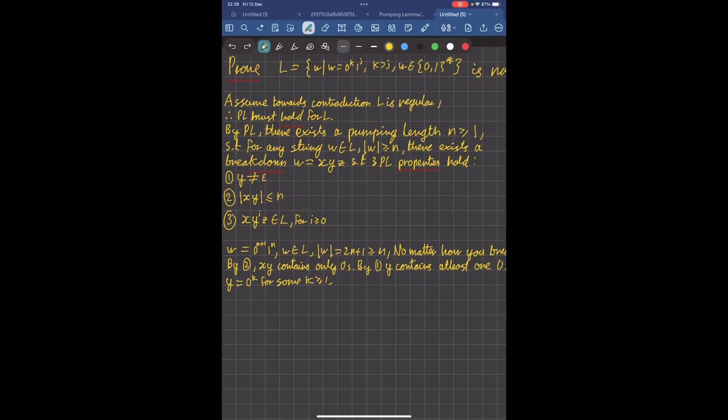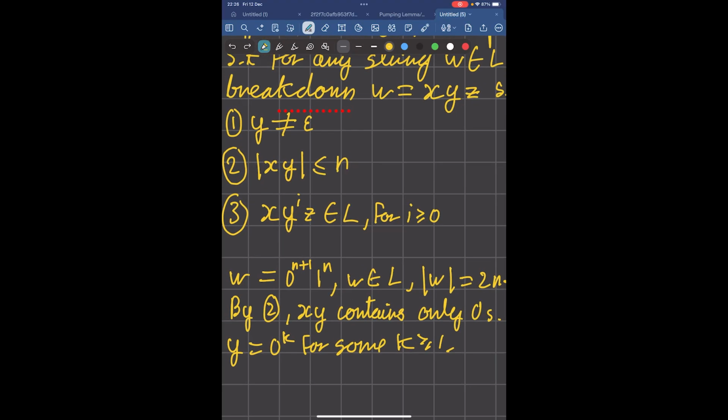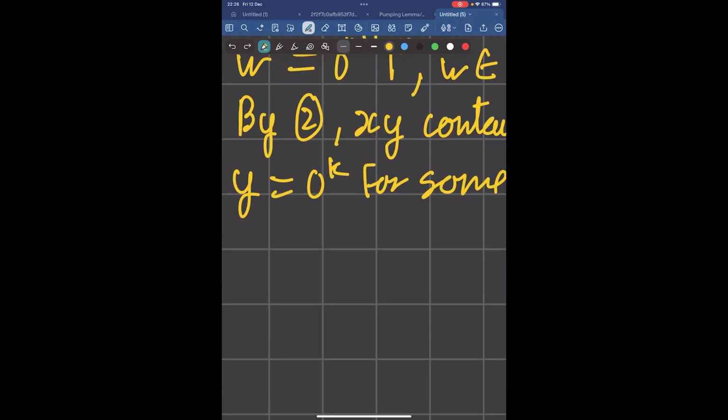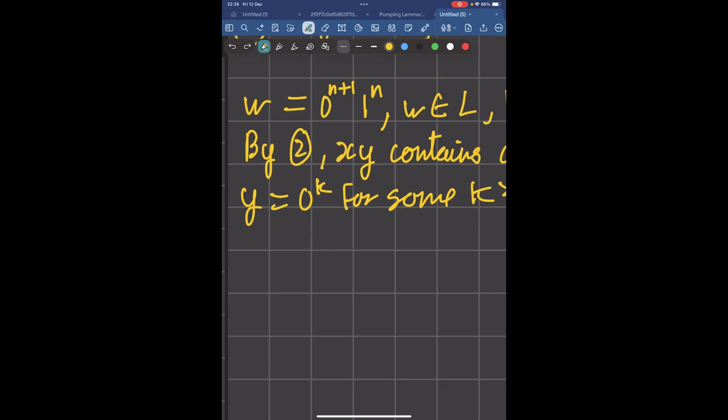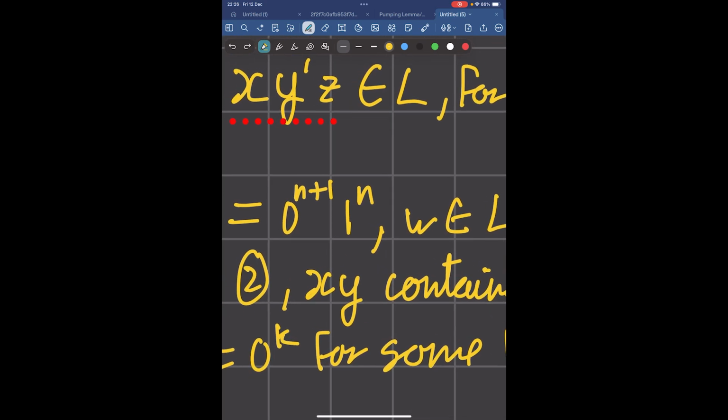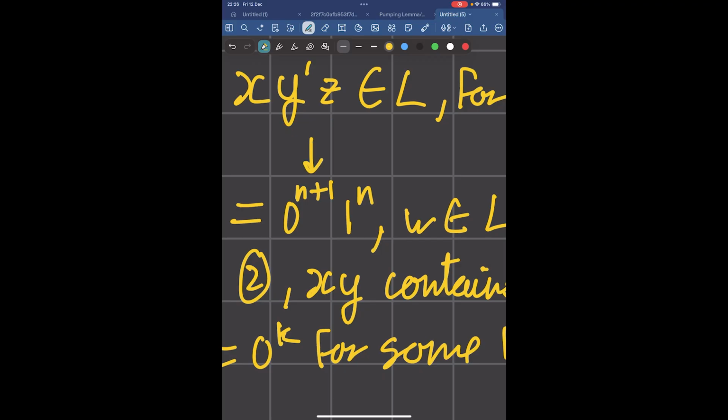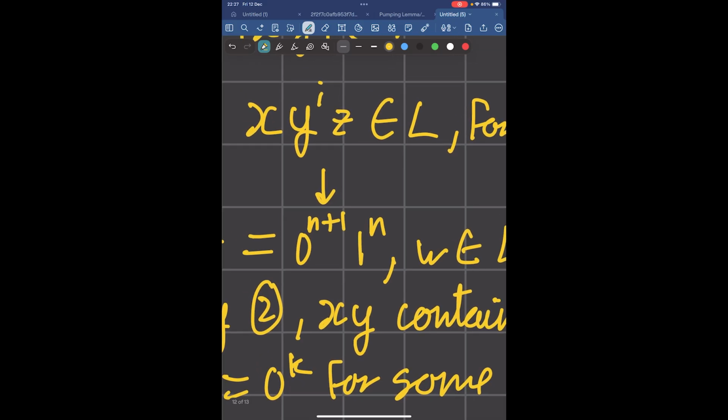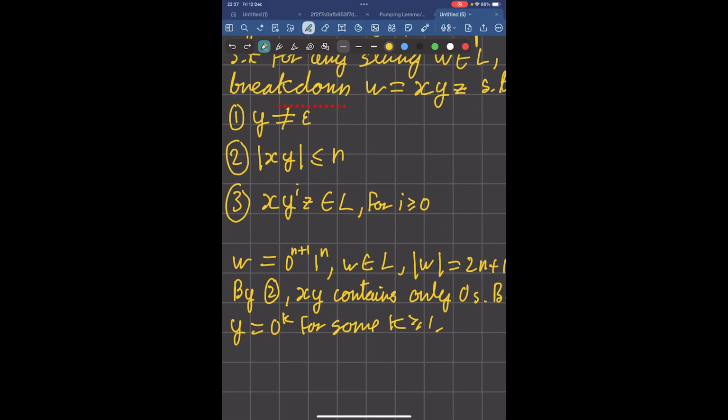So next we want to arrive at some contradiction by pumping the string. So first let's think about what happens if we pump up. We will just be adding more repetitions of y to the middle of the string. And because y just contains some number of zeros, we're just adding zeros to the start. And if you were to add zeros to the start of the string, it would still be in the language. So pumping up wouldn't lead us to any contradictions. And so we can't pump up, right? We need to think about some other way of doing it.